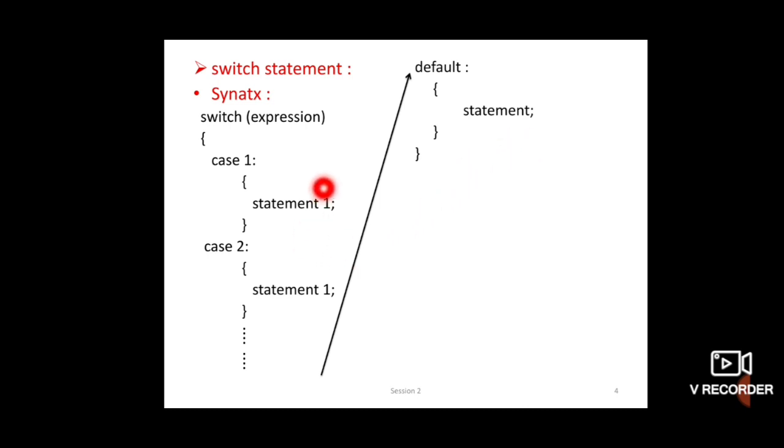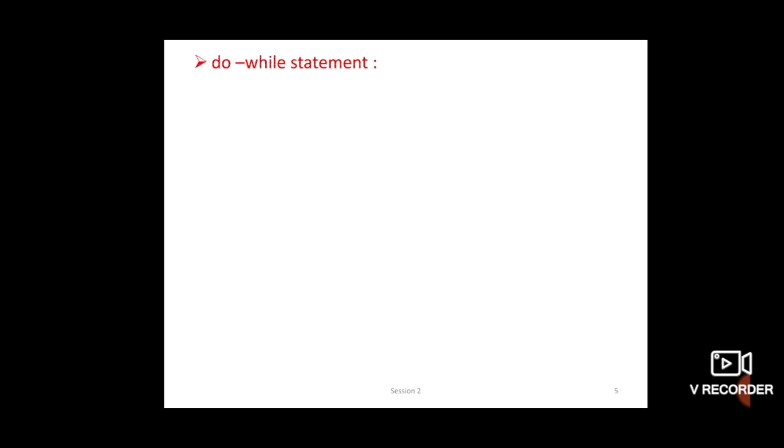Okay, but in the switch statement there are limitations. You can write 7 cases, 10 cases, 12 cases. Suppose you want to check 100 cases, it is impossible to write 100 cases. So for those cases use loop statements. Understood this switch statement? Now see, the second part is loop structure.